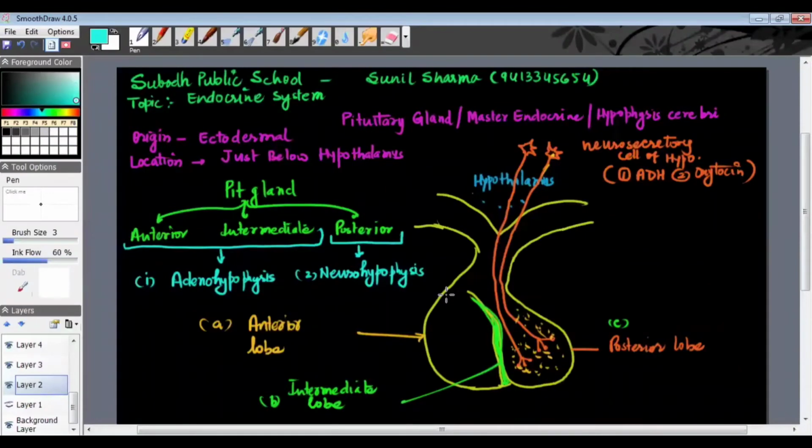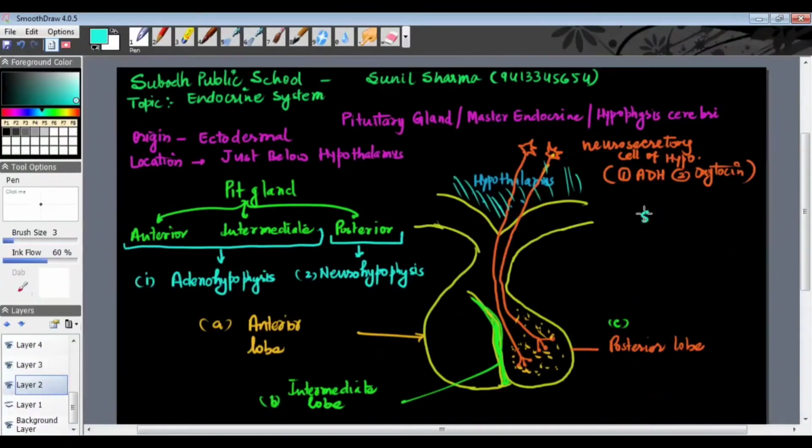Okay, now the question comes, where is it actually situated in the body? As I said, you can see very clearly, this is the hypothalamus. Just below the hypothalamus, it is situated in a small depression or small cavity of a skull bone.